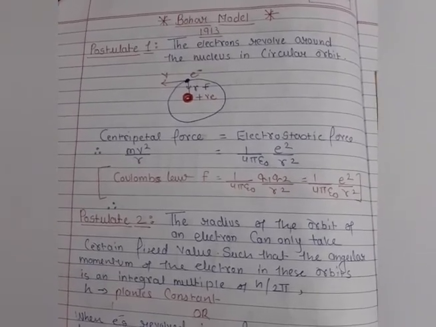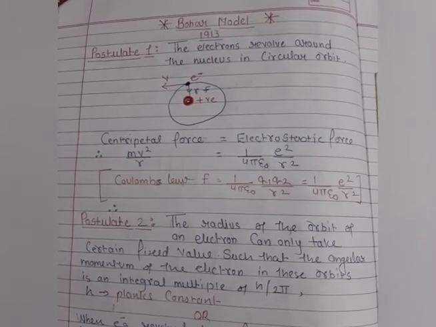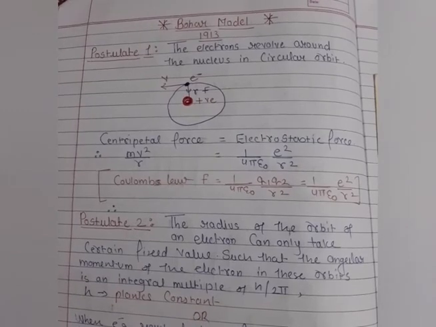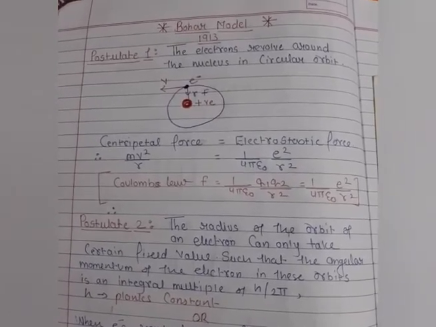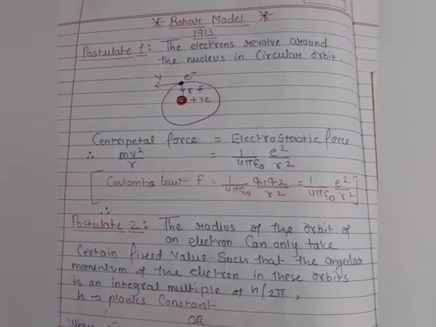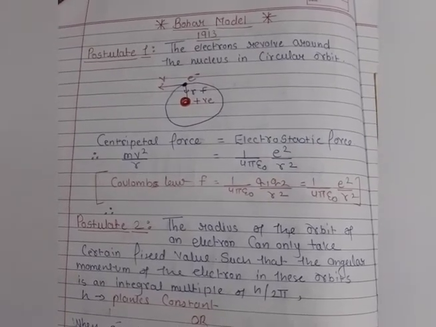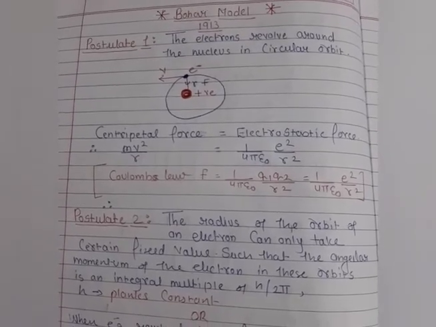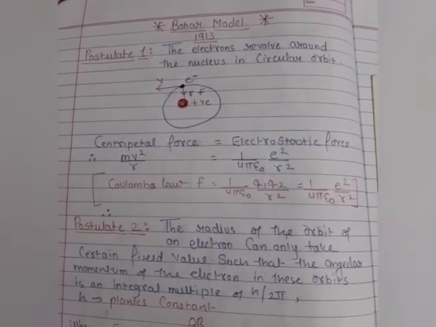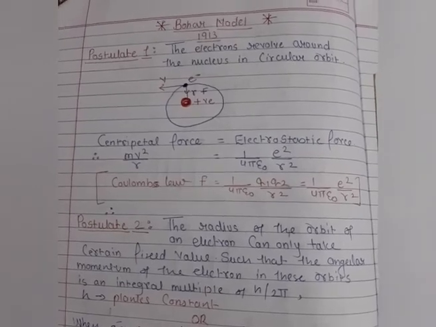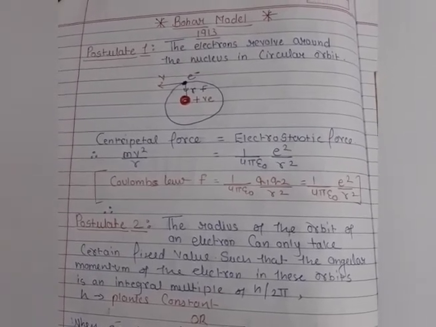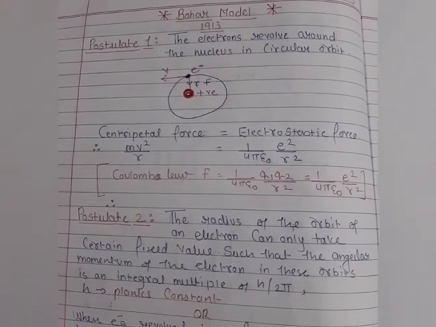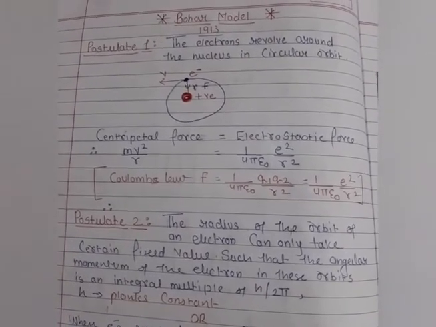If this happens, as you know students very well, when the electrons get inside the nucleus, you can assume the whole universe cannot be formed, because the whole universe is formed by elementary particles or atoms. So Niels Bohr did not agree with Rutherford's assumption. That's why Niels Bohr started his experiment and derived three postulates about the structure of the atom.